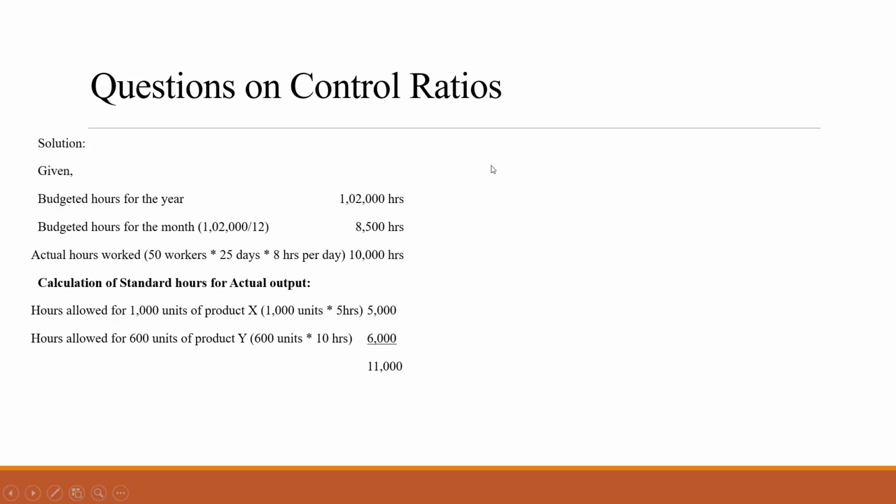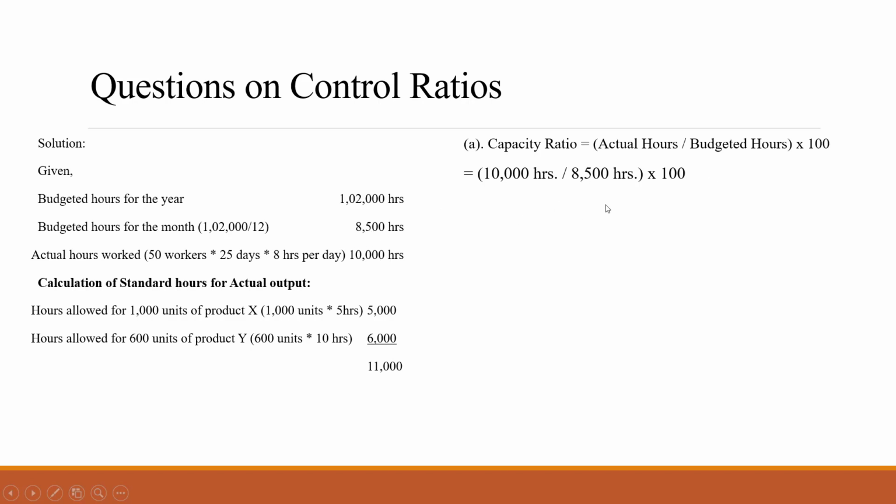Now we'll see the capacity ratio first. The capacity ratio formula is actual hours divided by budgeted hours into 100. Now what is the actual hours we have to see from here? Actual hours worked is how much? 10,000, right? So 10,000 divided by 8,500. Budgeted hours for 1 month, we have calculated 8,500, right? So 10,000 was actual hours here, and 8,500 was budgeted hours.